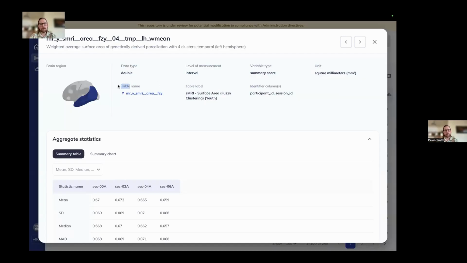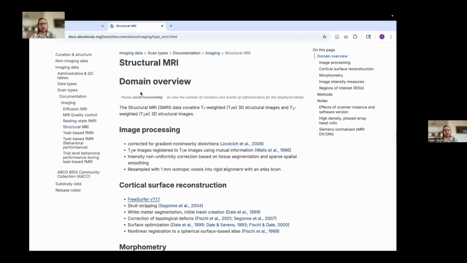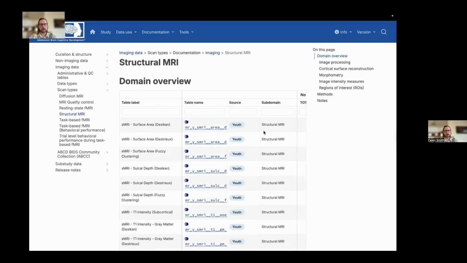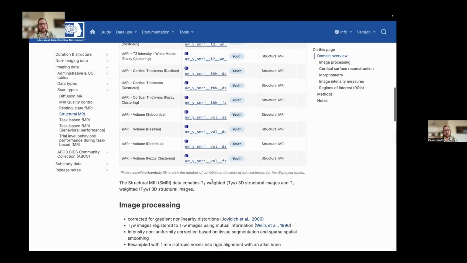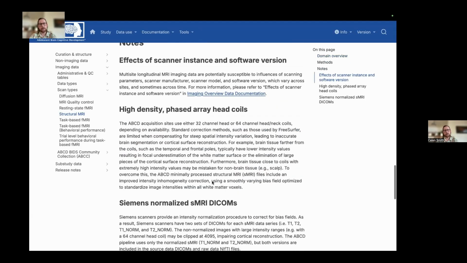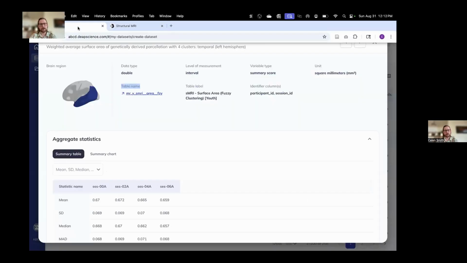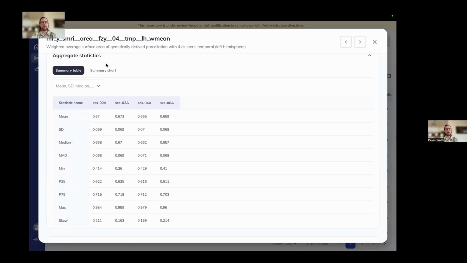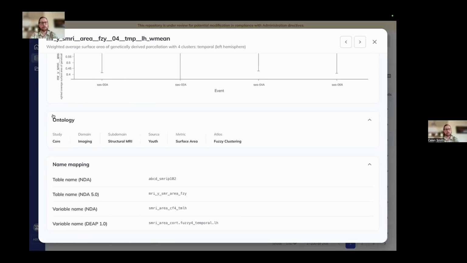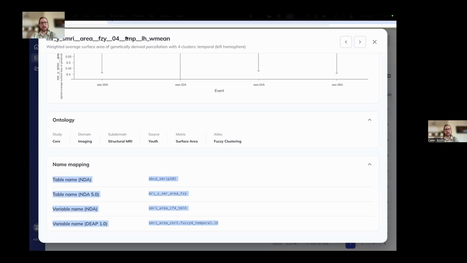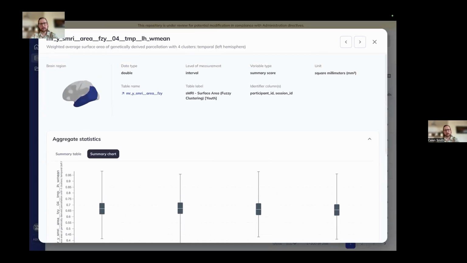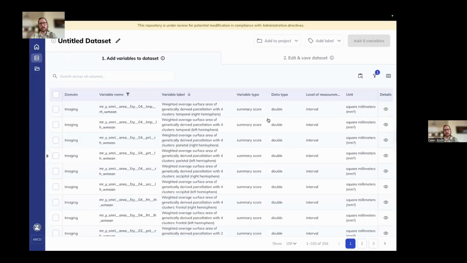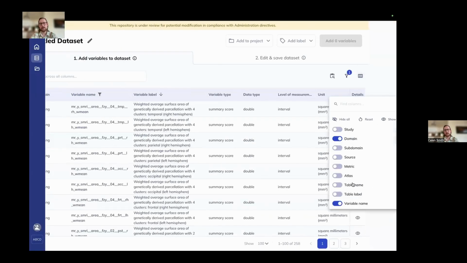You'll notice that the table name is hyperlinked. So if you click onto that, that will bring you over to the study documentation website where you can then navigate down to the actual table and learn more about those specific variables. We'll also have aggregate statistics for any of our variables. So it's a summary table and then a summary chart, the placement of that variable within the ontology tree, and then any old names that existed for that variable are available in the name mapping section. Again, anything that you can see in the variables view besides the aggregate statistics is going to be available in the data dictionary itself as well by just expanding out these columns too.